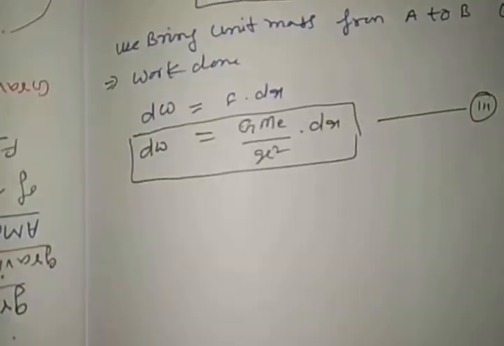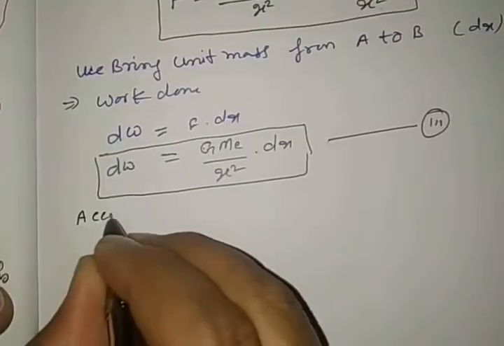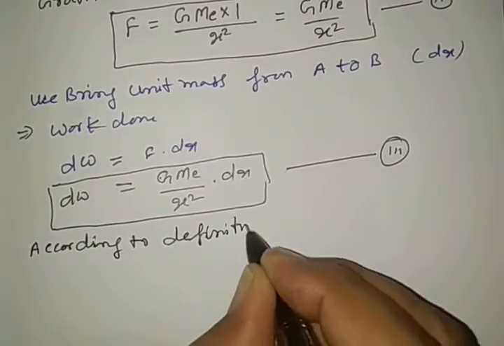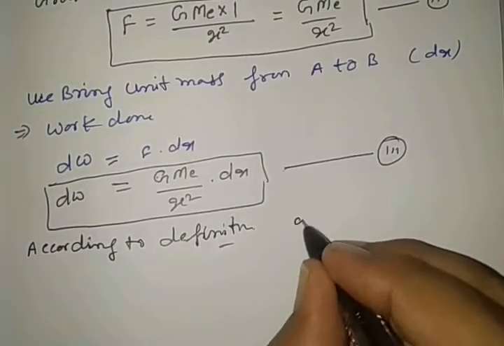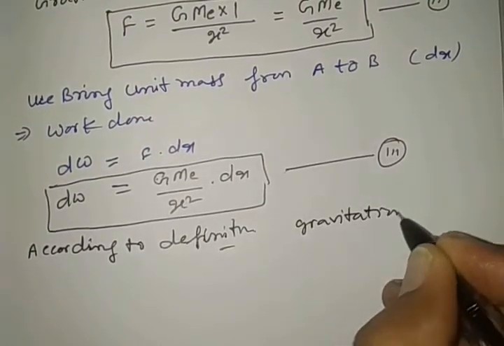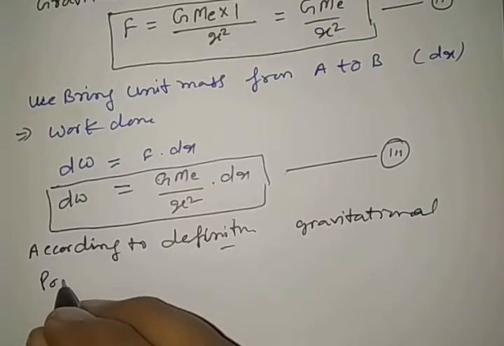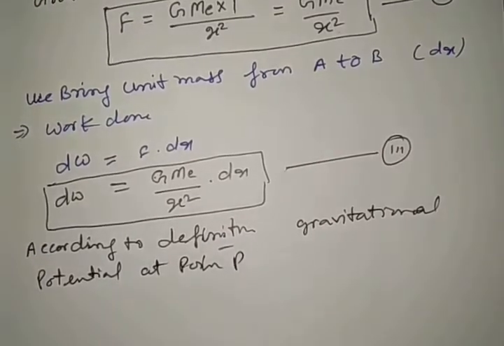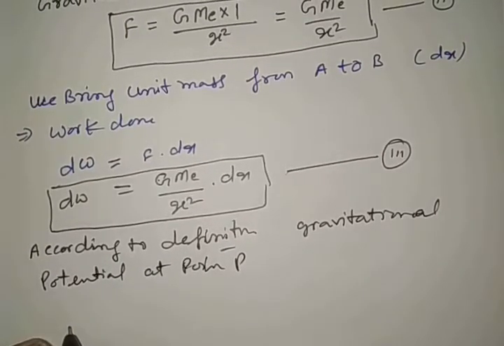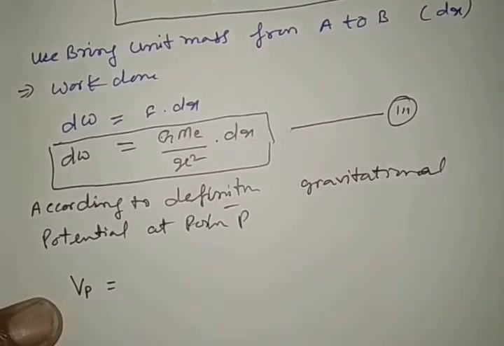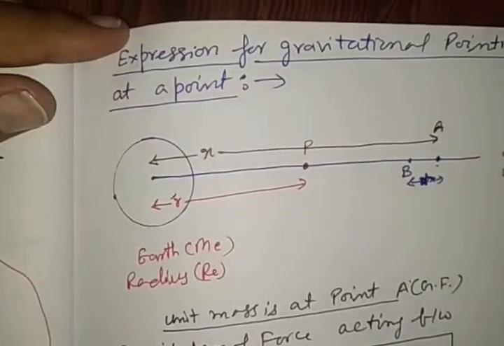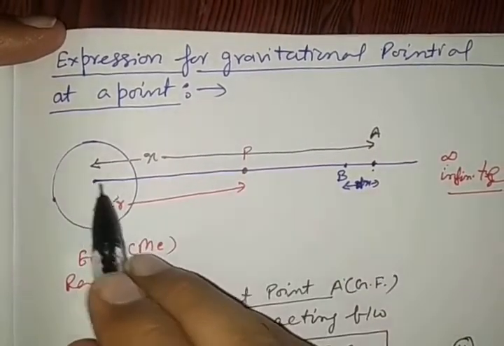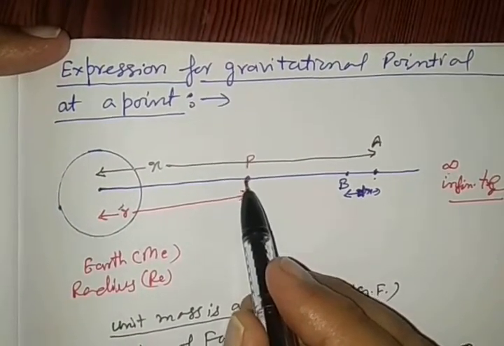So we may write, according to the definition, the gravitational potential at point P is denoted by Vp. It can be found by integrating from infinity to point P.